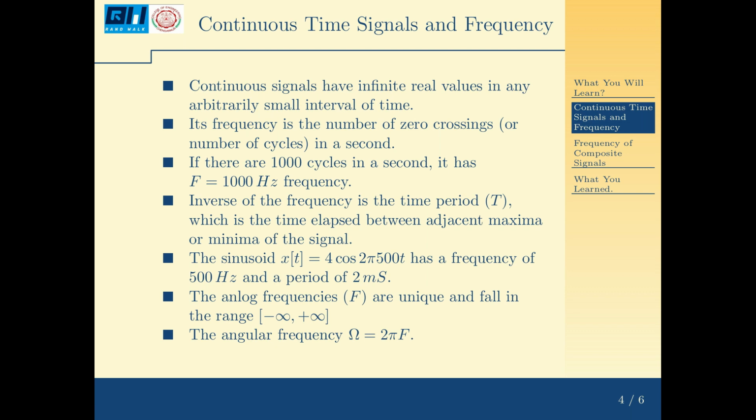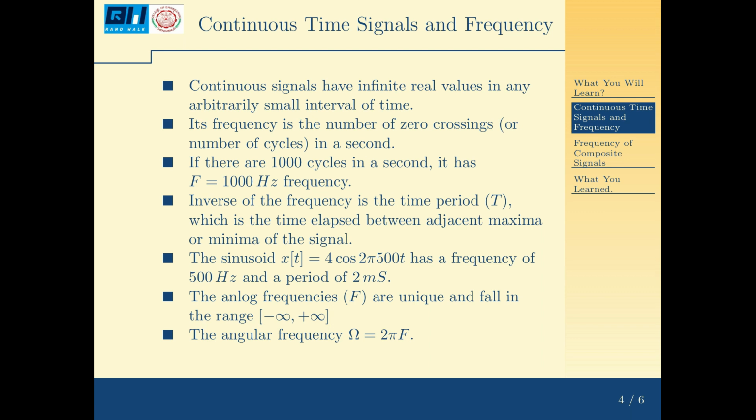So as we saw in the last presentation, continuous signals have an infinite number of real values in any arbitrarily small interval of time. Since the time axis is continuous, you take any small interval delta t, you can have infinitely many real values for the signal. So the frequency is the number of zero crossings in a second. Say if you observe the signal for a second, and there are 1,000 cycles in a second, then the frequency capital F is 1,000 hertz.